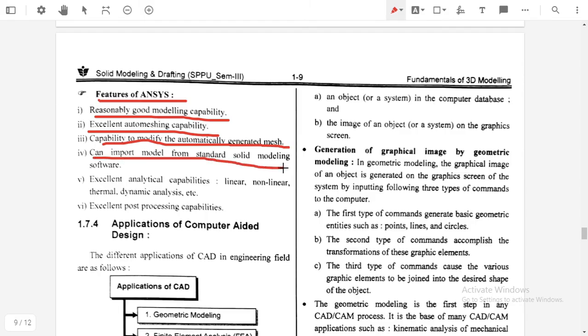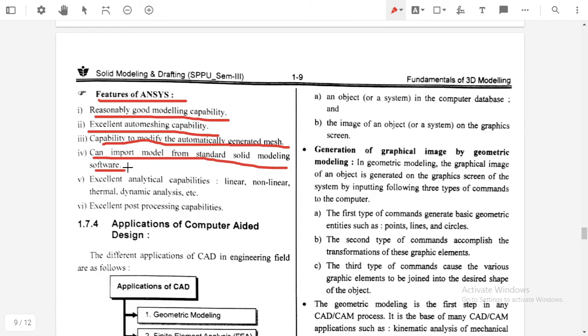It can import the model from standard solid modeling software, means if we want to analyze any model, then in ANSYS we can easily import the file that we have modeled in a different modeling software. As we discussed, there are different modeling software, that is CATIA, Creo, ProE.